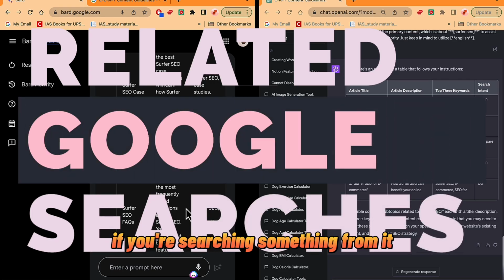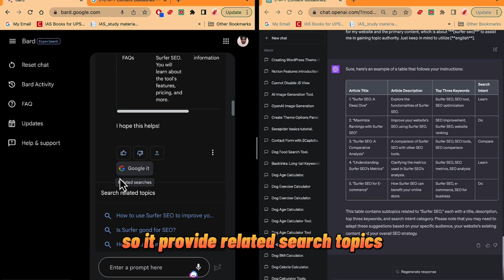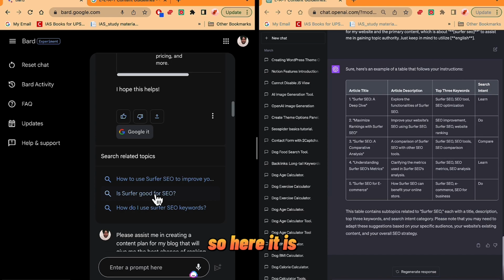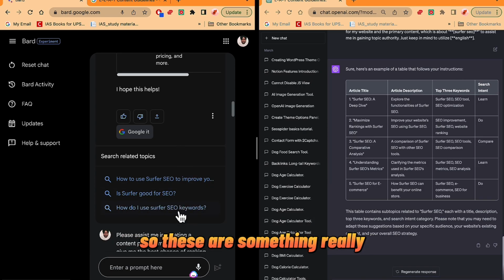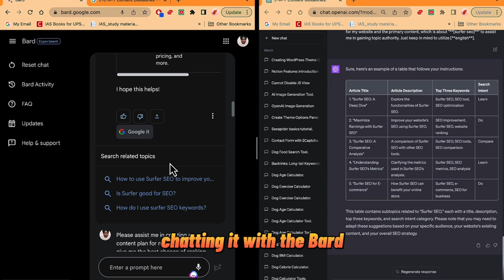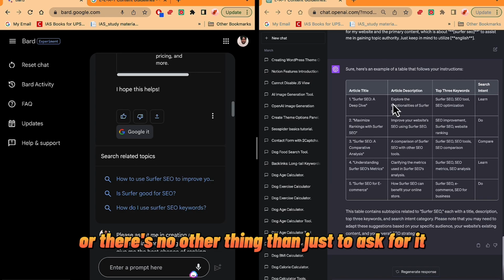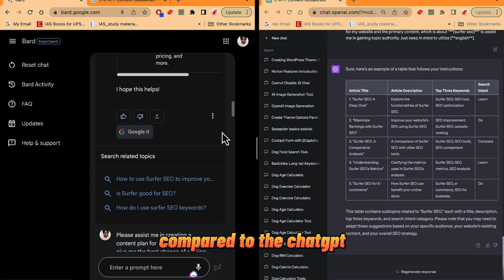And the second thing is, if you're searching something, as I've told you earlier, if I click on the Google it, it provides related search topics. So here it is, server good for SEO and how do I use Search for SEO keywords. These are related topics that you can actually use while chatting with Bard. But with ChatGPT there are no related topics, there's nothing other than just asking. So Bard is much more personalized as compared to ChatGPT.